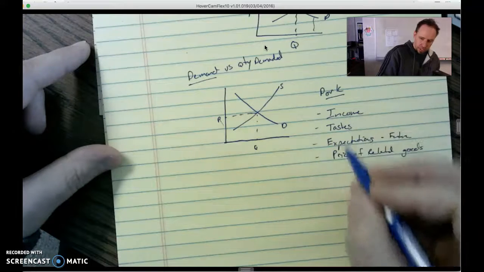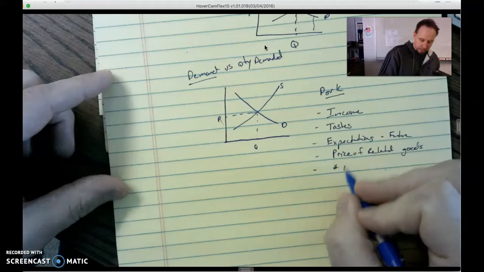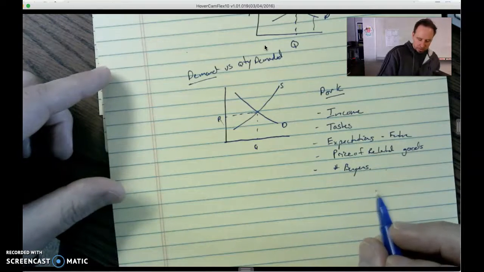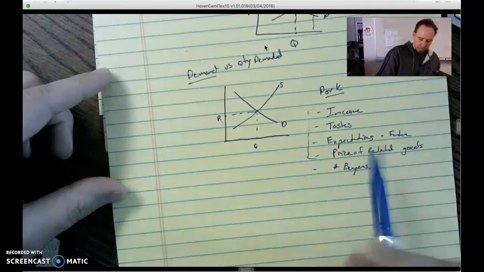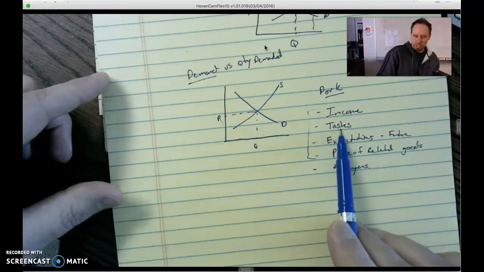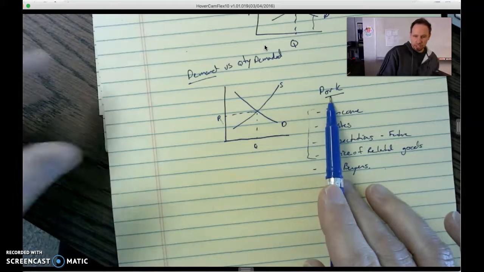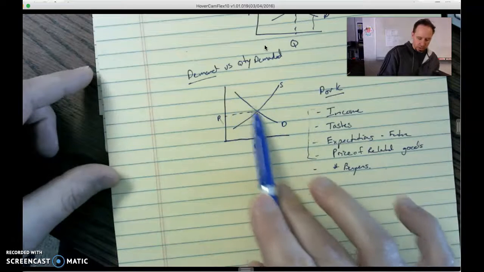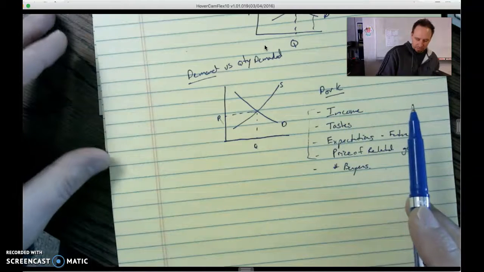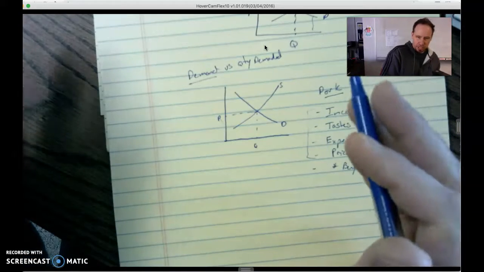So these things influence demand, and when we're talking about the market, like all the consumers, it's the number of buyers too. But at an individual level, it's really going to be these four: our income level, our taste preferences, our expectations, and the price of goods related to pork, like beef, fish, chicken, etc. These establish our demand relationship, and that's going to stay constant until it changes. So imagine this being a snapshot of our demand.